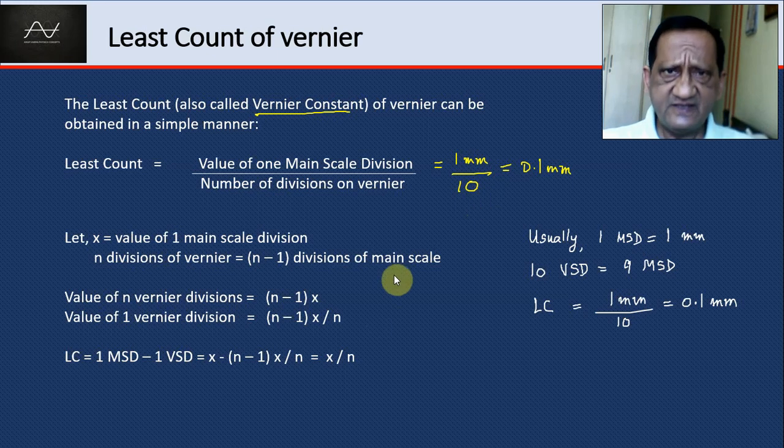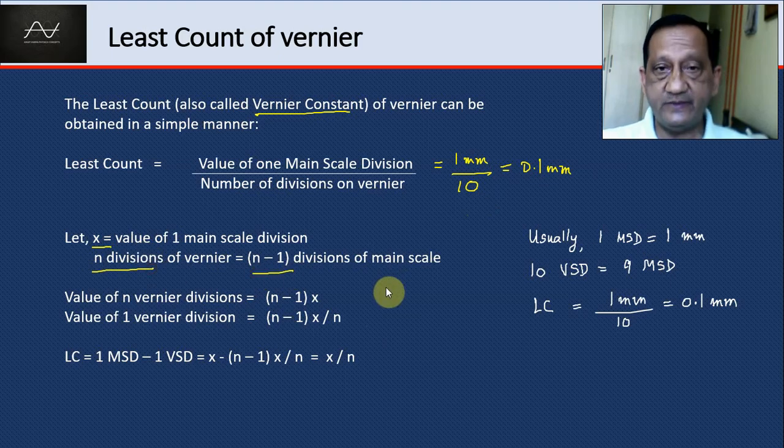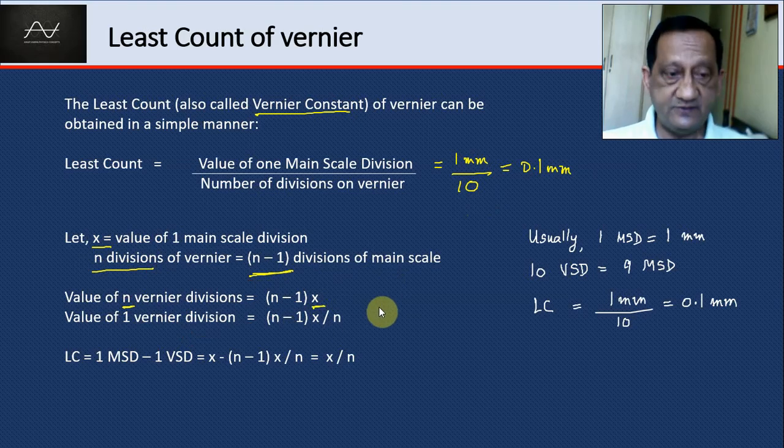Let us derive it. This is a very simple derivation. Let x equal the value of one main scale division. And n divisions of vernier equal n minus 1 divisions of main scale. Therefore, the value of n vernier divisions is n minus 1 main scale divisions. Each main scale division is x. So the value of n vernier divisions is (n minus 1) into x. The value of one vernier division is that divided by n, the whole thing divided by n.